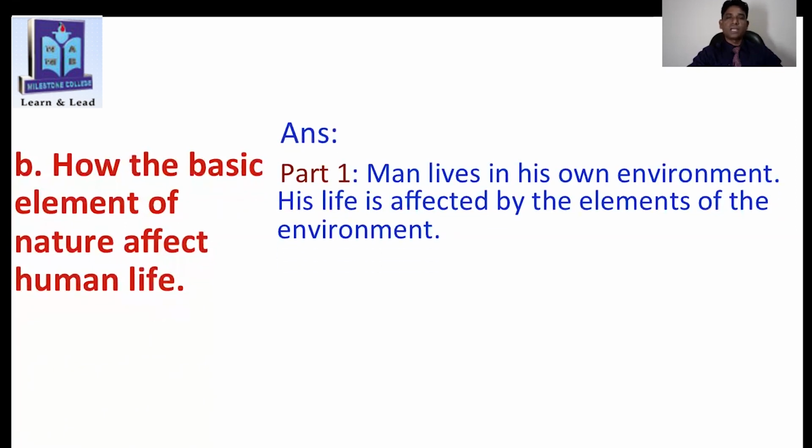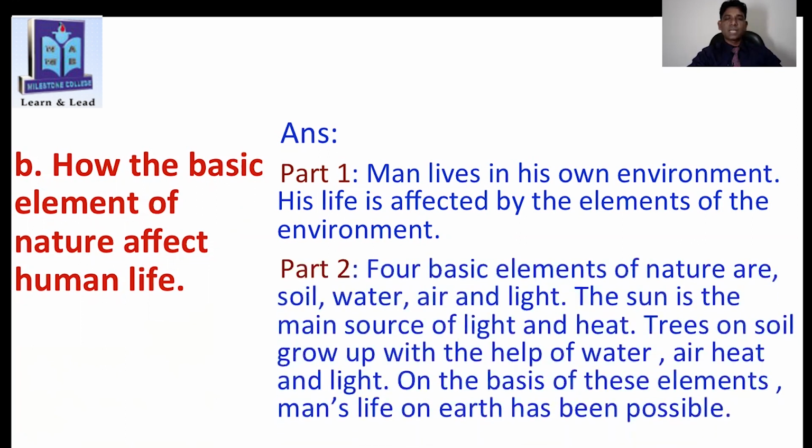First part here, man lives in his own environment. His life is affected by the elements of the environment, right? And second part, four basic elements of nature are soil, water, air, and light. The sun is the main source of light and heat. Trees on soil grow up with the help of water, air, heat, and light. On the base of these elements, man's life on earth has been possible. So you have to read it.